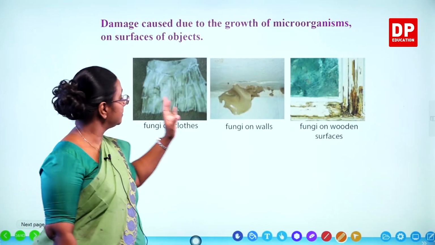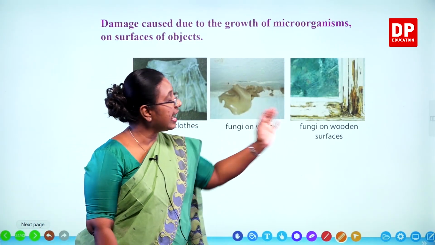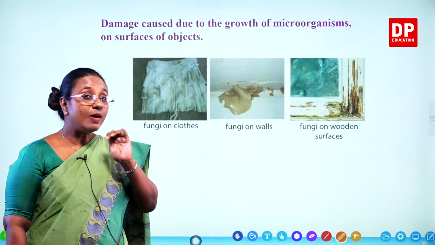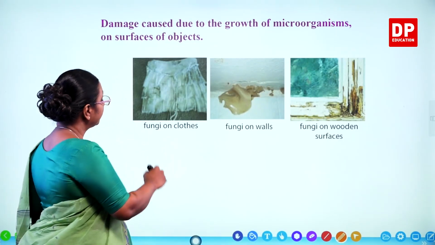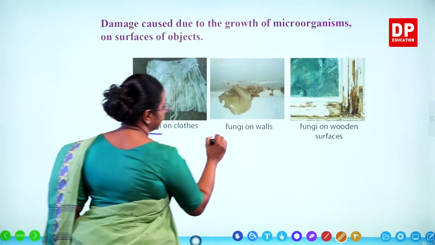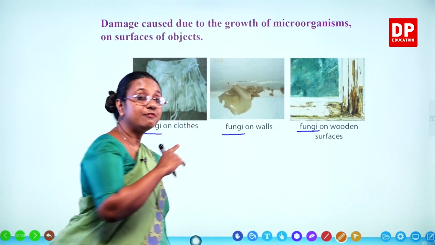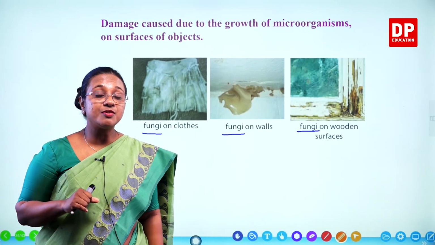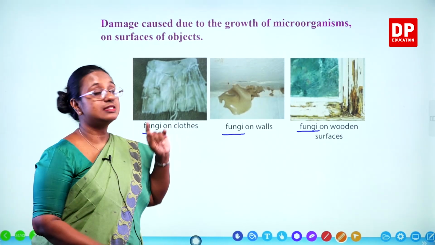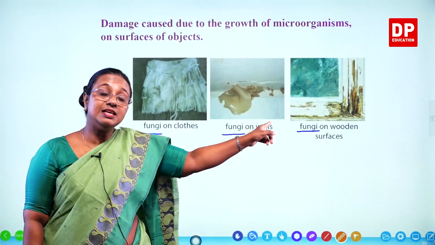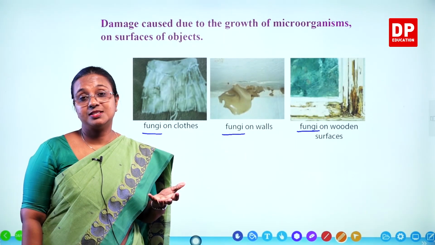As examples, we have looked at fungal growth on clothes, walls and wooden surfaces. One thing that you have to remember here, what is growing on all these surfaces? Fungus. So mostly the fungus, there are different types of microorganisms. Out of those, fungus is the one that damages these non-living things or the things around us.